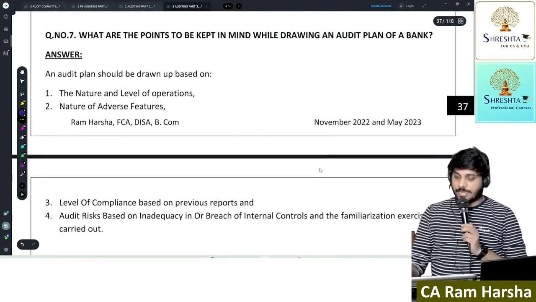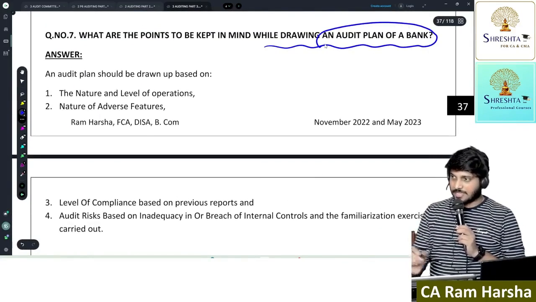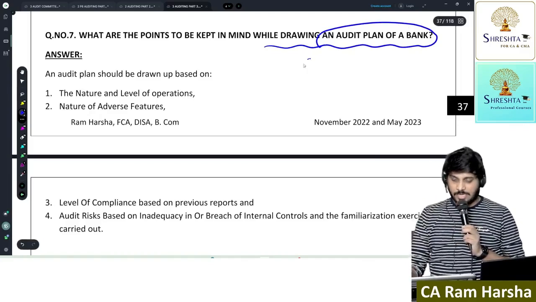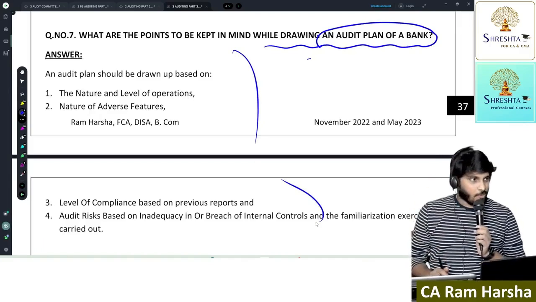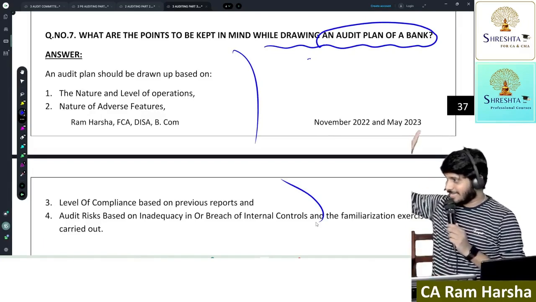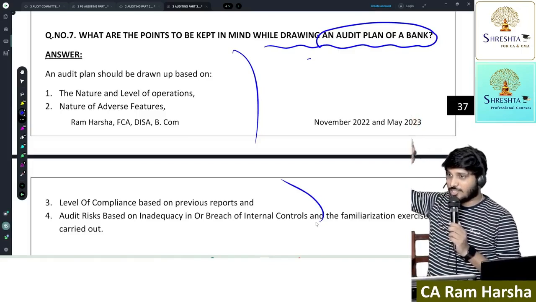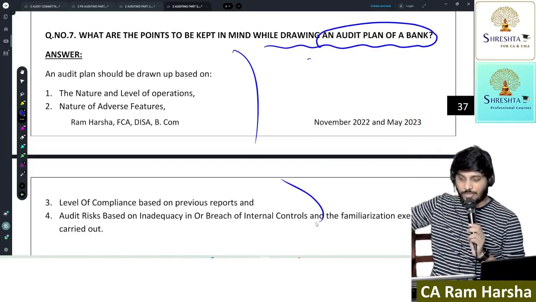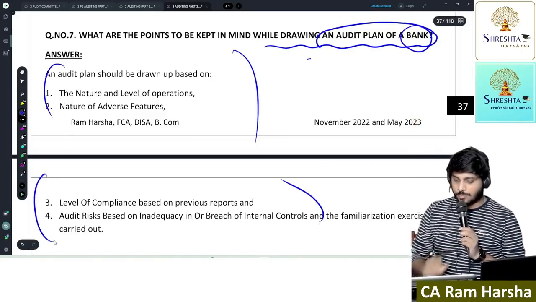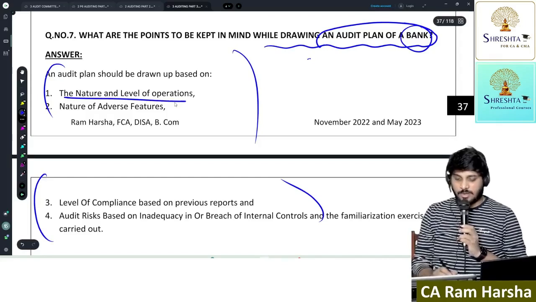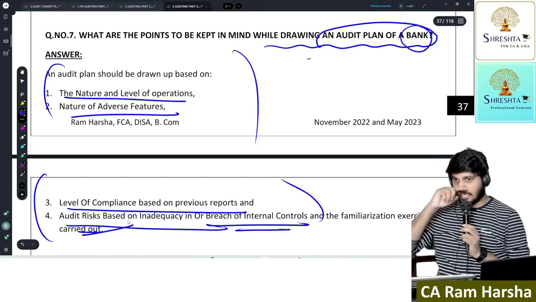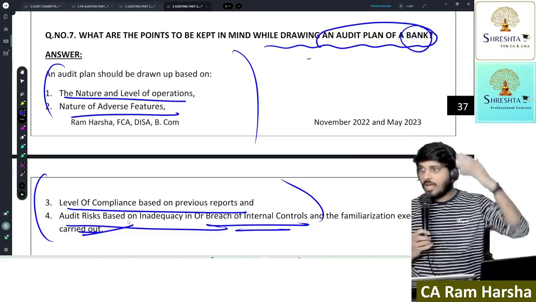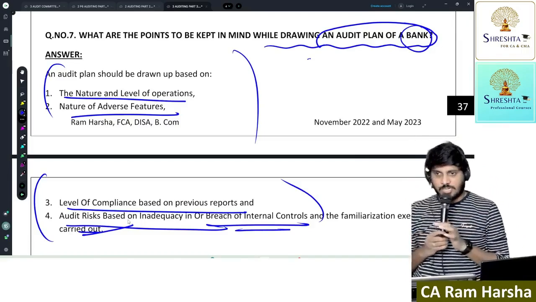Now, what are the points to be kept in mind while drawing the audit plan of a bank? If they ask you specifically about the audit plan of a bank, you need to write these points. If they just ask for the points to be kept in mind while drawing an audit plan, you write the SA 300 points from the audit strategy planning chapter. But if they use the word bank, you should write these points: level of operations, features, compliance based on previous reports, audit risk based on inadequacy or breach of controls, like what are all the breaches that the bank identified. All these points you should keep in mind before you draft an audit plan.